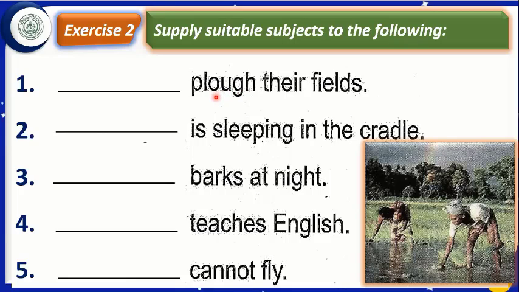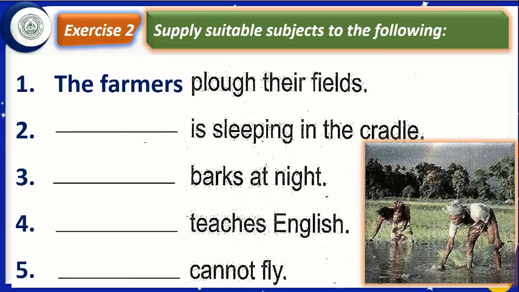We change verbs into plural in a different way. In fact, exactly in opposite way. We add s at the end of noun to make it plural. But we do not do the same with the verb to change it into plural. Then what shall we write? In number 1, we shall write the farmers plow their fields.